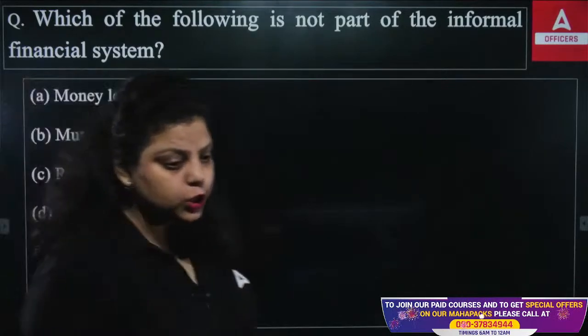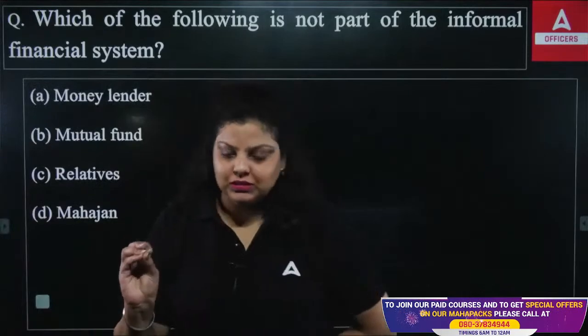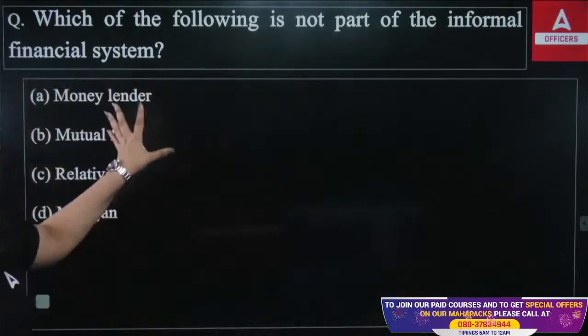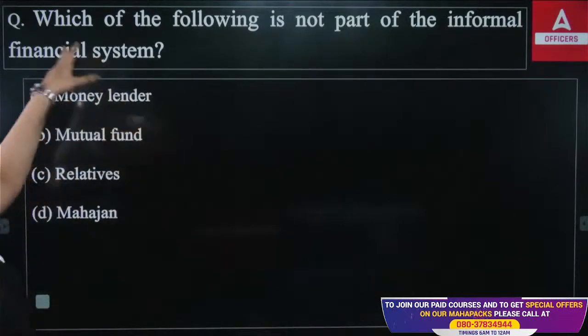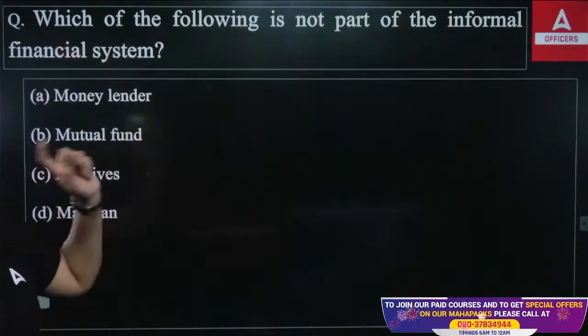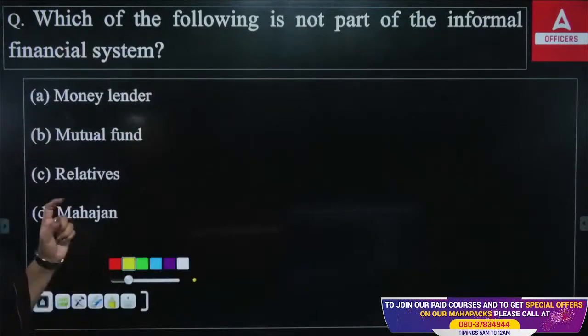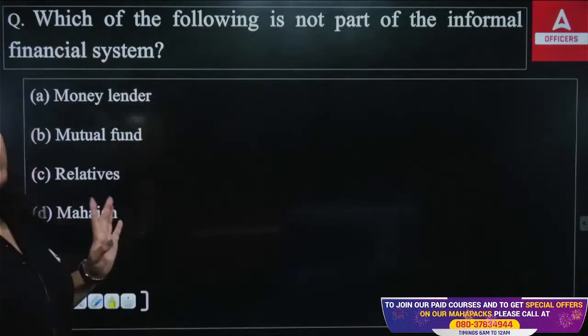Okay, so let's continue. There was certain internet issue. I hope it's okay now. So let's continue the session. In this particular session, we have started the first question. The first question is asking which of the following is not the part of your informal financial system. So you have to answer which of the following is not a part of your informal financial system.